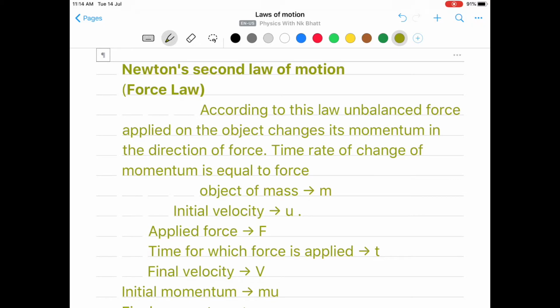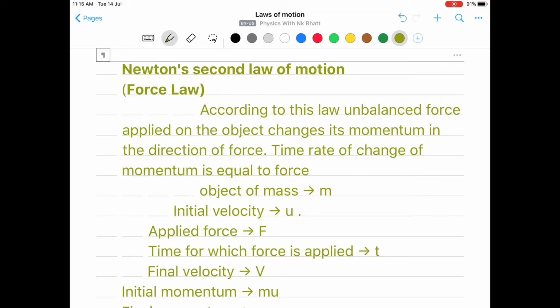You can see in the text, according to this law, an unbalanced force applied on an object changes its momentum in the direction of force. The meaning of this statement is, if you apply force on any object, then the momentum of the object changes and that change takes place in the direction of force. To understand this, we can take an example.